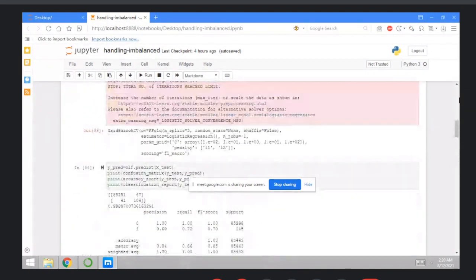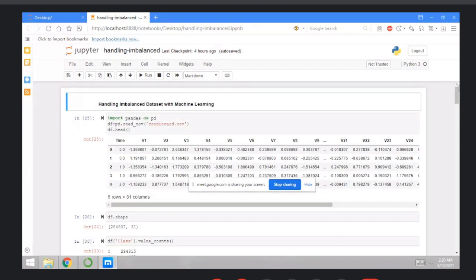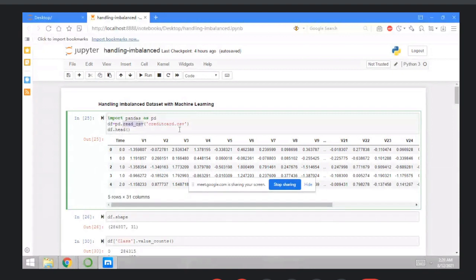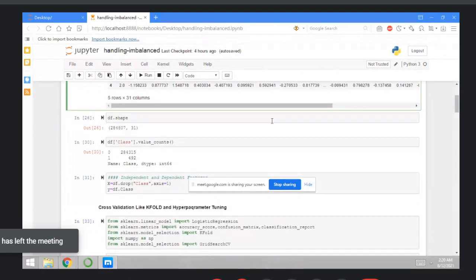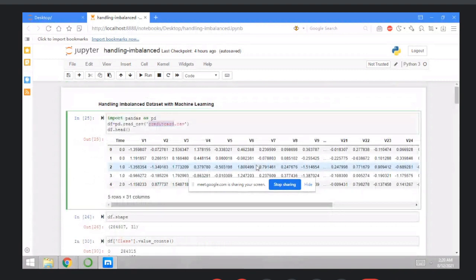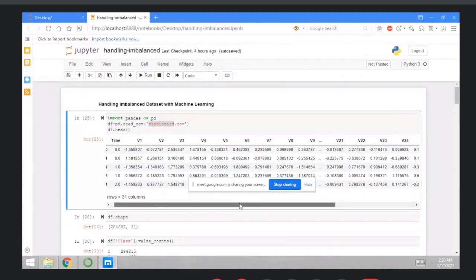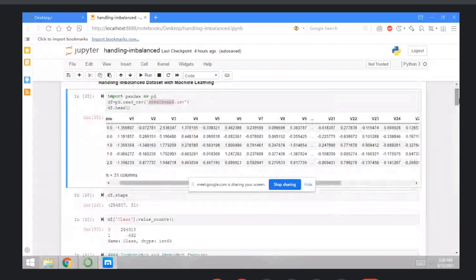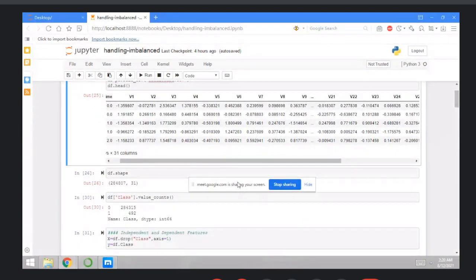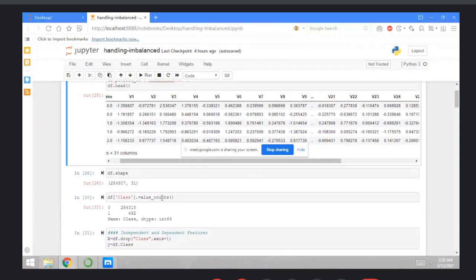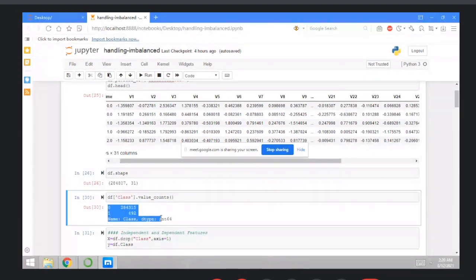First, download the credit card dataset and open it. Import Pandas as pd, then read the values from creditcard.csv, the dataset name here. Then you can check the shape with df.shape. Then you need to find the independent features and the output value, which is basically the Class column. Inside the class, you can write value_counts, and check how many zeros and how many ones there are. It has a huge number of records.